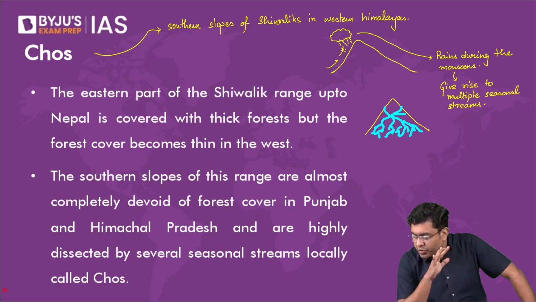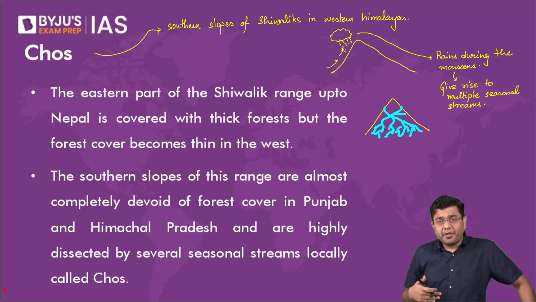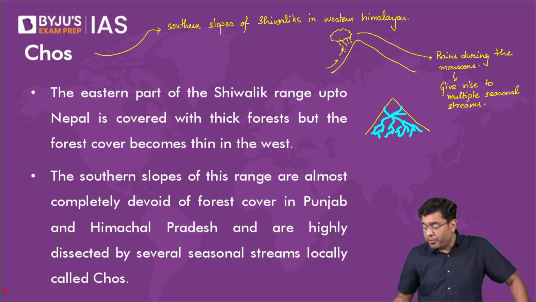Is that understood now? Abhishek, confused between the southern and the northern slope. So the side facing towards the south is the southern slope. So the Himalayas, they are east to west ranges. So you will have a side facing the south, a side facing the north. So northern and the southern slope comes accordingly.